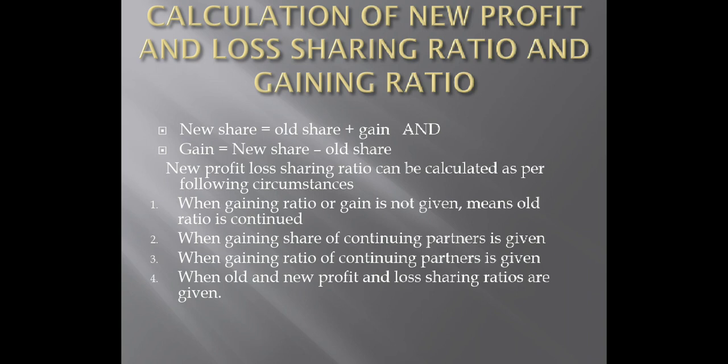Then, when gaining share of continuing partners is given. Now, what does this mean? Continuing partners. Let us consider our example, which is of three partners, that is A, B, and C. As I said, C is a person going to get retired. So, who are the continuing partners? It is A and B. So, A and B are the partners who are going to gain. So, how much gain is received by which partner is directly given in the sum.